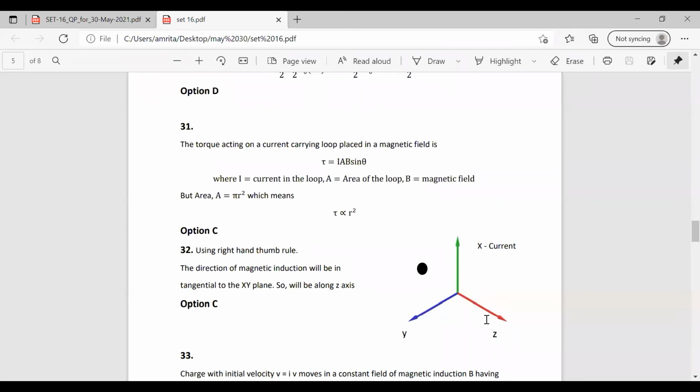Here we are given the three axes X, Y, and Z. Current is moving along the x-axis, we apply the thumb rule, and a point is given in the XY plane. We have to find the direction of magnetic induction at this point. The direction of the magnetic induction at a point is tangential, so tangential to the XY plane means it will be along the Z axis. So the magnetic induction will be along the Z axis.